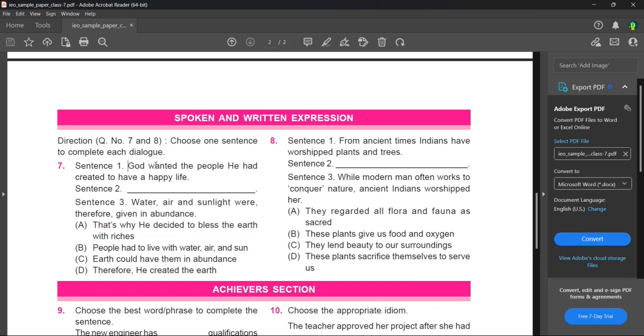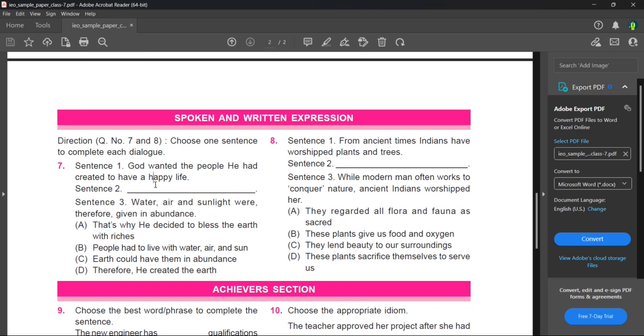So let's take the first one. God wanted the people he had created to have a happy life. That's why he had decided to bless the earth with riches. Water, air, sunlight were therefore given in abundance. That's looking like a correct sentence. But let's just go to the other sentences.